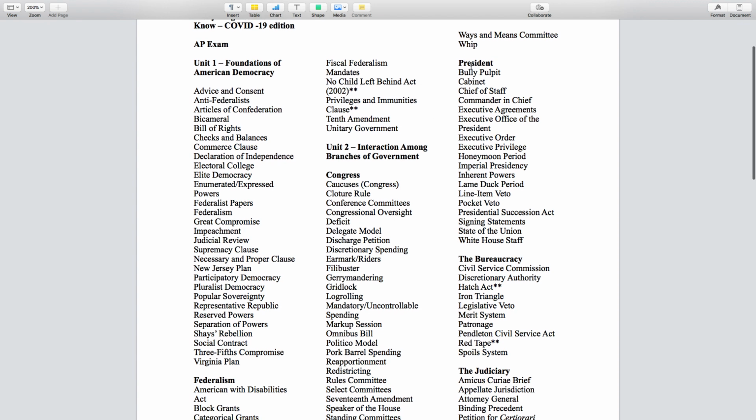Okay, so the president, the bully pulpit, right? In no particular order, just alphabetical order. The bully pulpit just refers to the fact that an advantage the president has is how much media attention they get, all right? Think about the fact that Trump right now is able to do these press briefings almost on a daily basis. That's an advantage the president has. It can put pressure on Congress to work with them. So again, bully pulpit means the president can wield a lot of power with the fact that they get a lot of media attention.